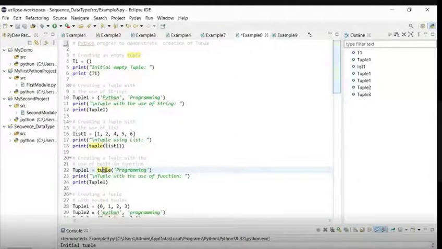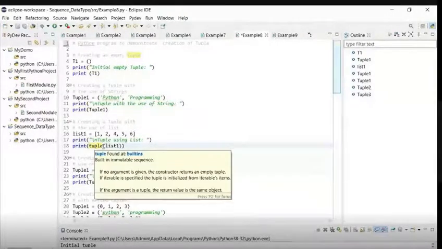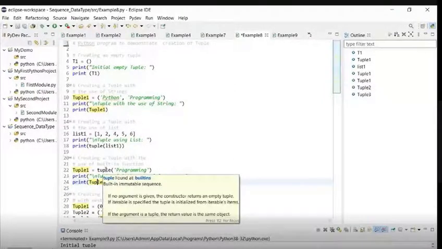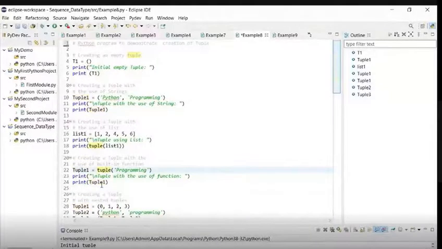So that means it is an object. Okay. So tuple is a class, right? So here also we have used tuple as a class, and it's a constructor. Basically, tuple is a class in Python, so it's a constructor. So I am providing one argument to the constructor over here. So it's a tuple class, and this is an argument which I have provided over here, and I'm just printing it. So print tuple, it will print the value which we have passed through the built-in function, okay, which is a constructor.